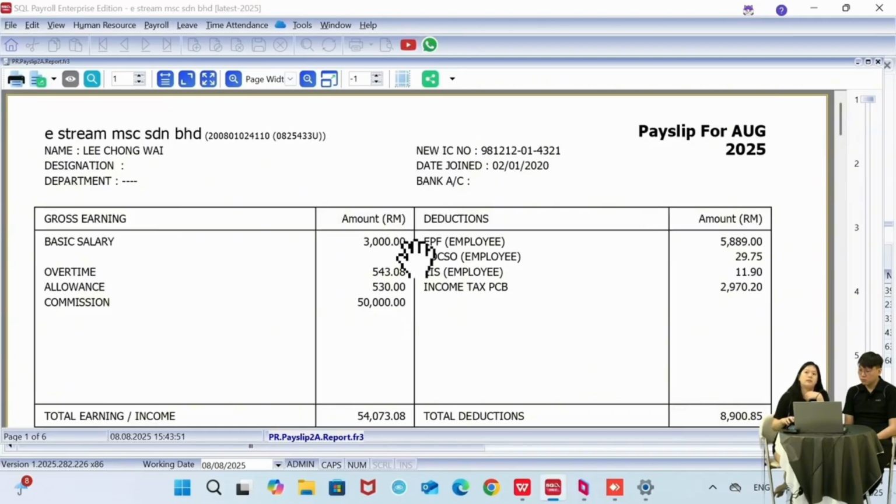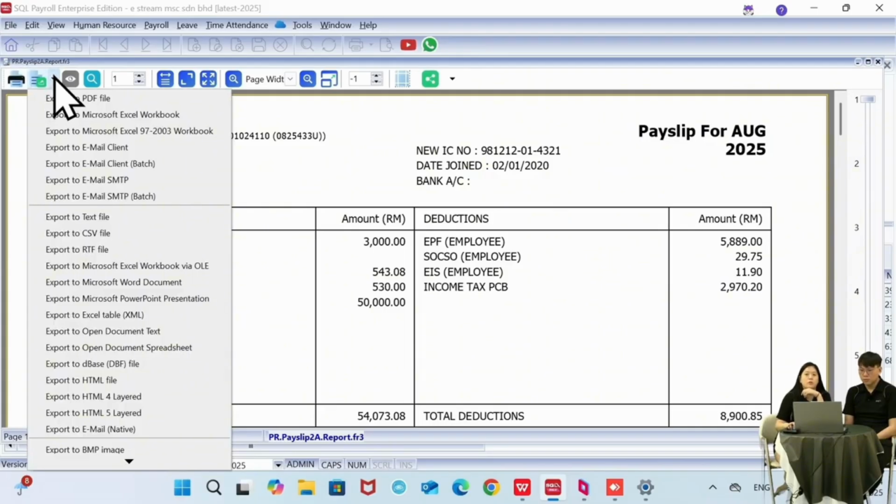Okay, and then if let's say you want to send this email to your employee, actually we have this batch email payslip feature. So you can click on the green icon here, the black arrow beside that. Then you can click on the email client batch or email client SMTP batch.